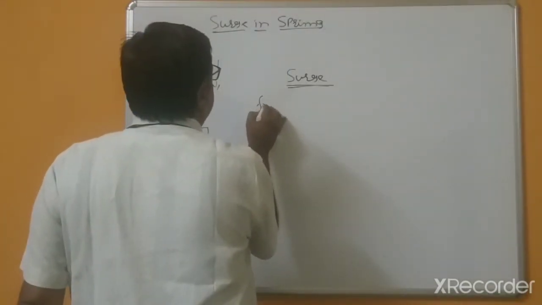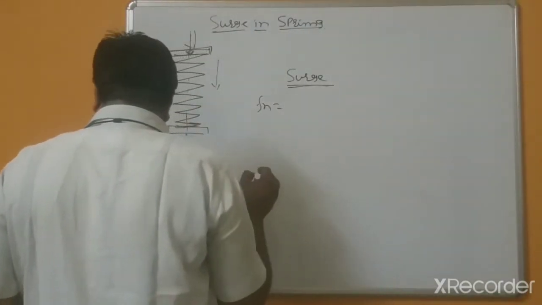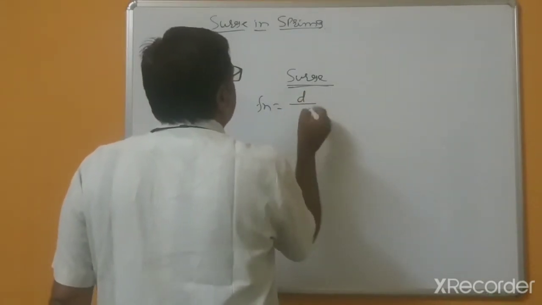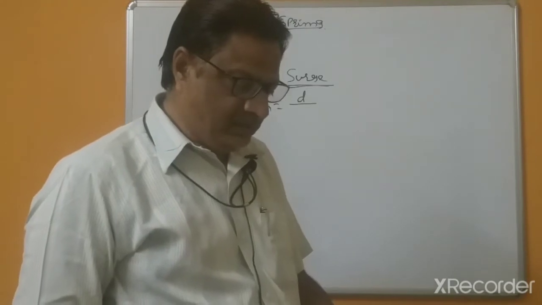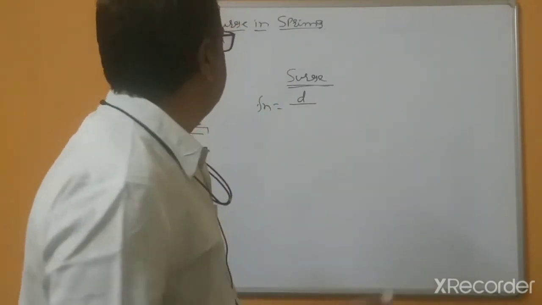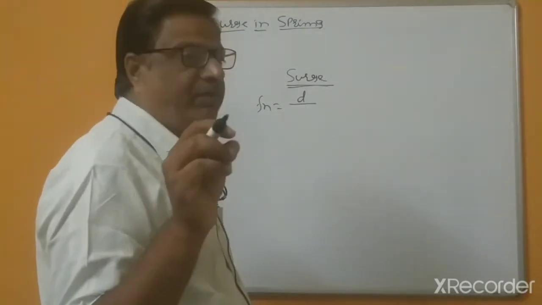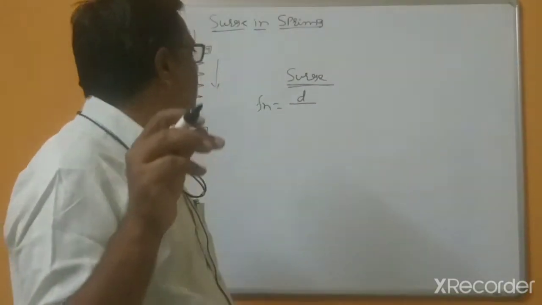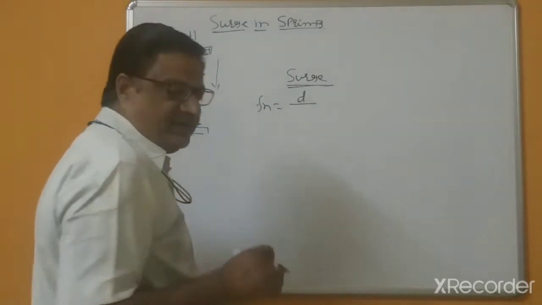So this is the natural frequency. Now here the frequency of the valve is to be maintained at 15 to 20 times the frequency of the spring.